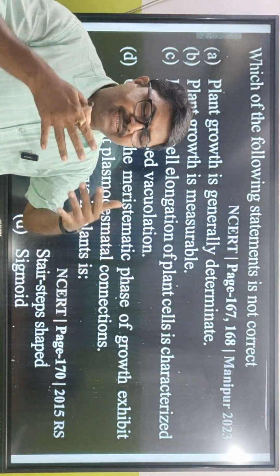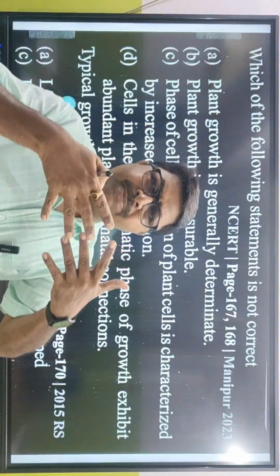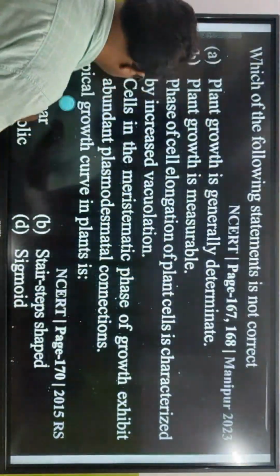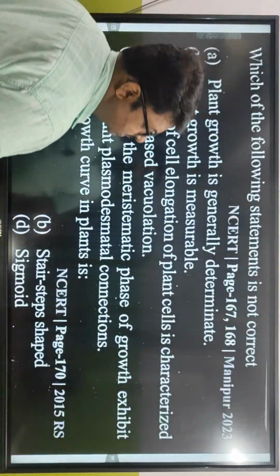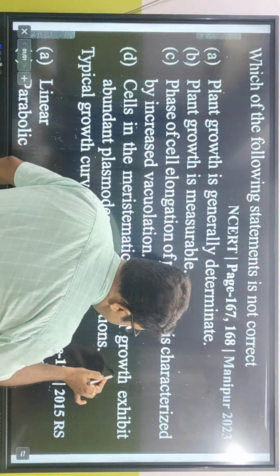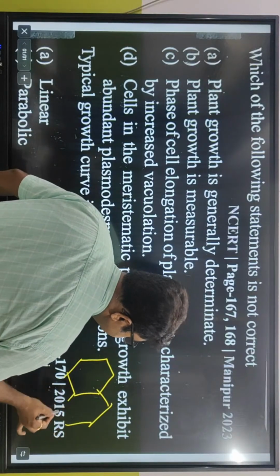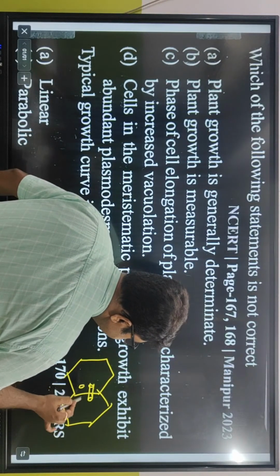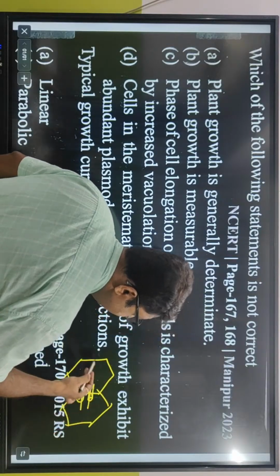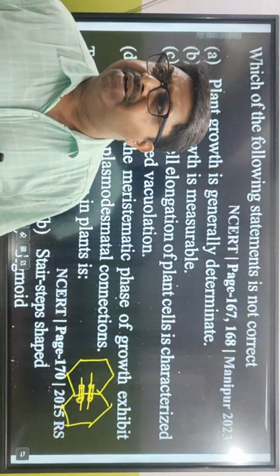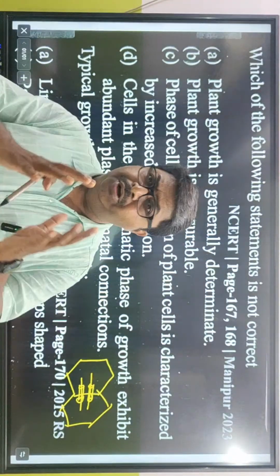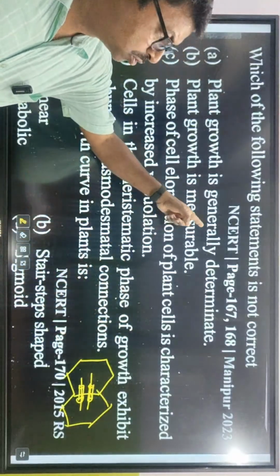The cells that divide have plasmodesmata. What is plasmodesmata? It is a connection between two plant cells. Those that divide more will have more plasmodesmal connections and more vacuolation. So all the points are there, but what is wrong?